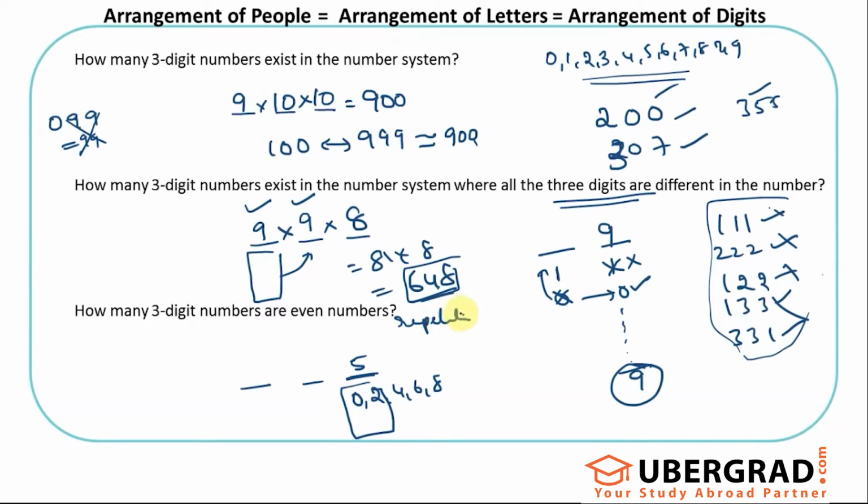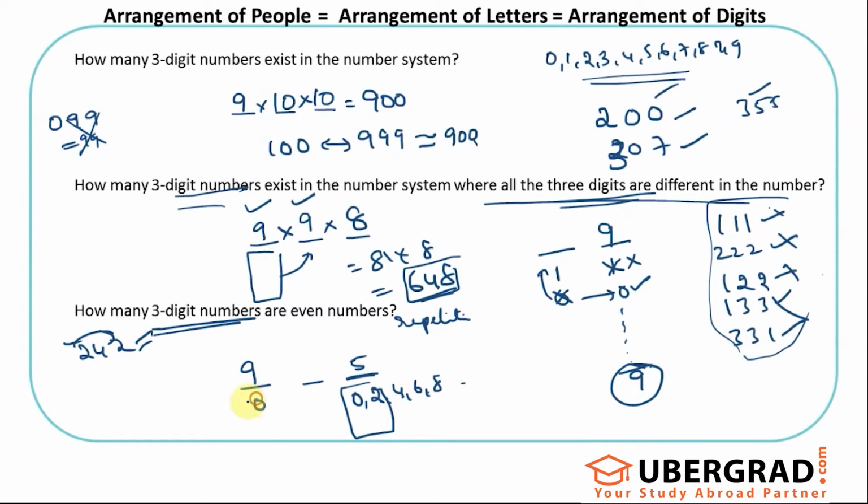That's why it says 3-digit numbers, right? A number like 242 is a 3-digit number and it's an even number. So the digits are repeated, and it's counted. Unless there is a specific condition saying otherwise, if it's just numbers, repetition is allowed by default. So I have 5 options here. I can put 0 or 2 or 4 or 6 or 8 here. In the first blank, I can put any 9 options out of the 10.